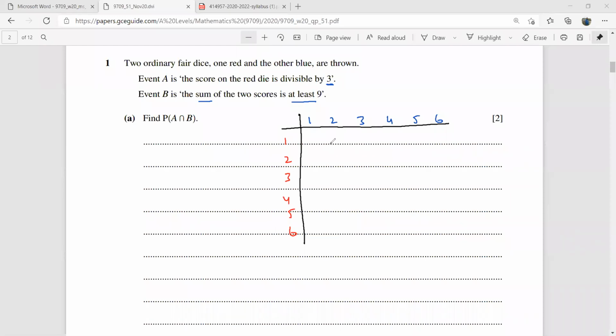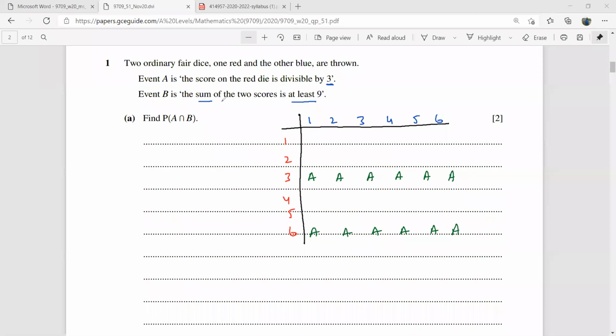So I can write here, this is your A, A, A, because 3 is divisible by 3. So all of these are showing A. This is going to be A as well. So these are the 6 A's here.